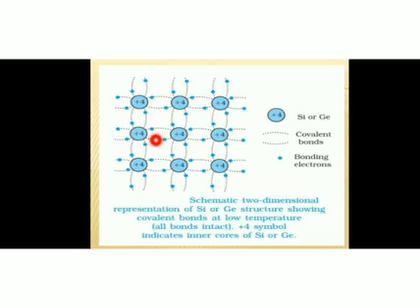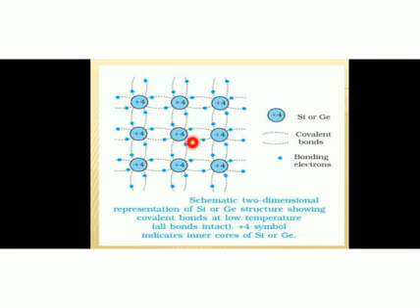And you know, in order to obtain a stable configuration, they need 8 electrons in their valence shell. So these silicon and germanium atoms decide to share their valence electrons with their neighboring atoms, so that each silicon or germanium atom can obtain 8 electrons in its valence shell.